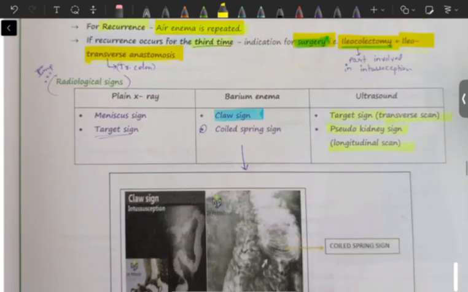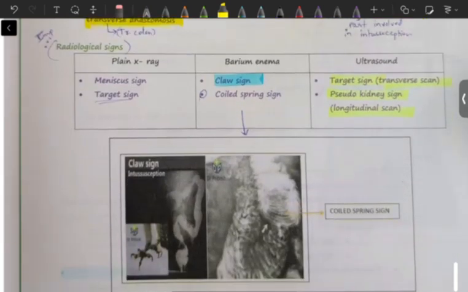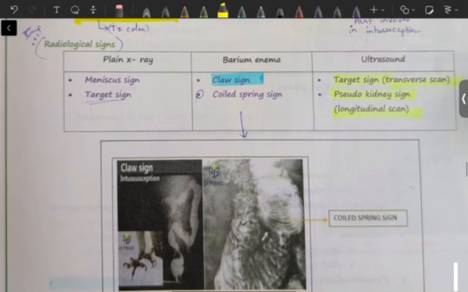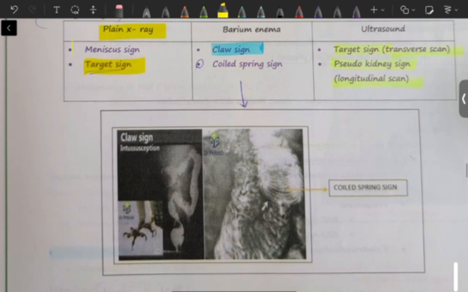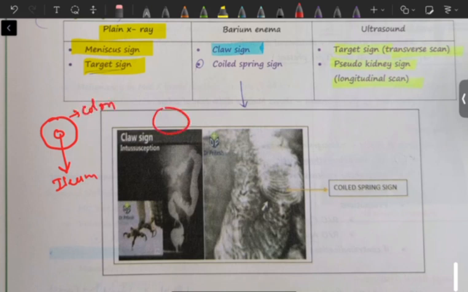Okay, so what are the radiological signs we will see in case of intussusception? If we do plain x-ray, we will be seeing target sign or meniscus sign. Target sign means it looks like this. Basically a cross section is taken. This is the ileum and the large diameter one is the colon. So when cut, it looks like this. This is like a target used to shoot a bow, it looks like that, that's why it is called target sign.